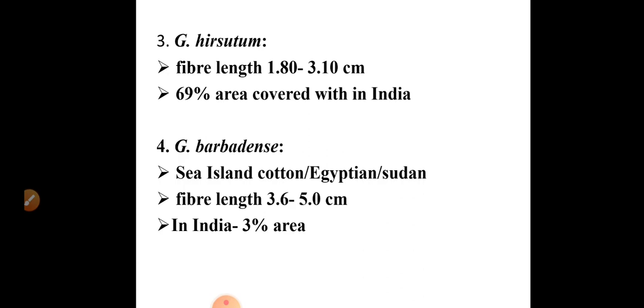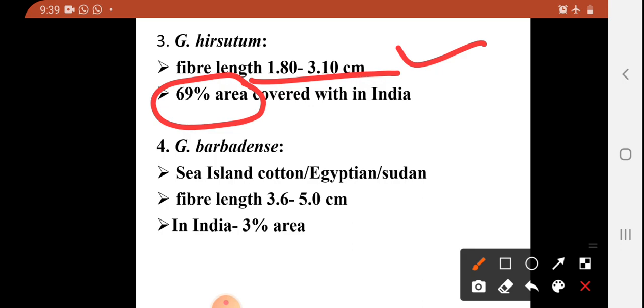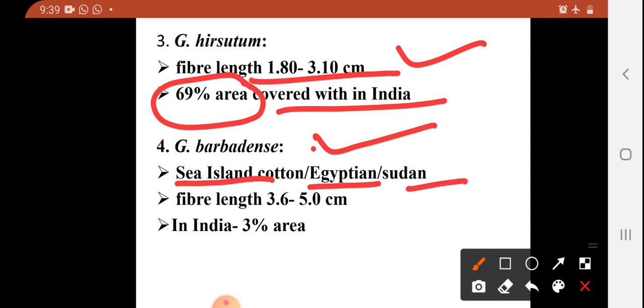Here is hirsutum species; these two are American species of cotton. Fiber length of hirsutum species is quite more, 1.80 to 3.10 centimeter, and about 69% of the area in India is covered by this species. And the barbadense species is also known as Sea Island cotton, Egyptian cotton, or Sudan cotton.